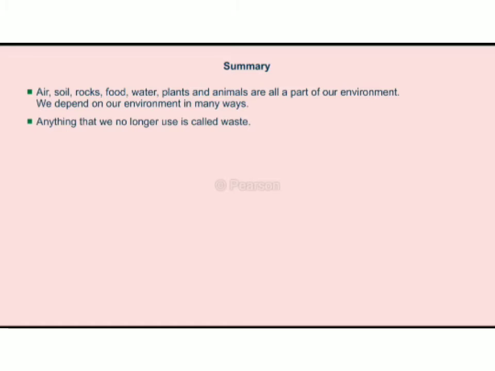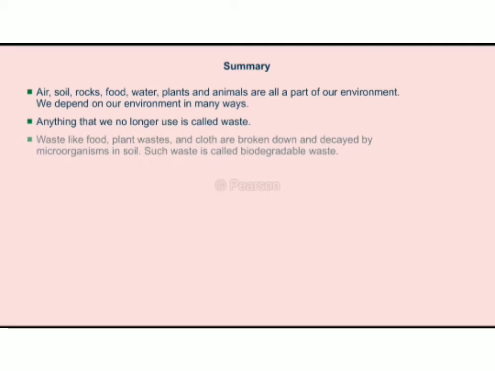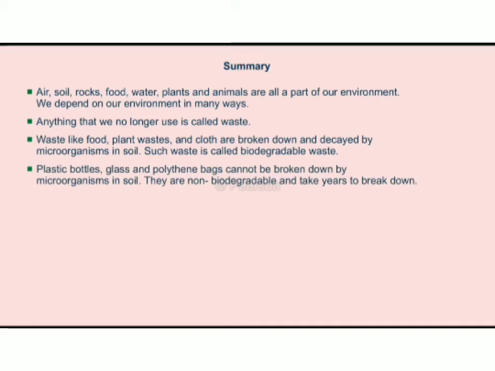Anything that we no longer use is called waste. Waste like food, plant waste and cloth are broken down and decayed by microorganisms in soil. Such waste is called biodegradable waste. Plastic bottles, glass and polythene bags cannot be broken down by microorganisms in soil. They are non-biodegradable and take years to break down.